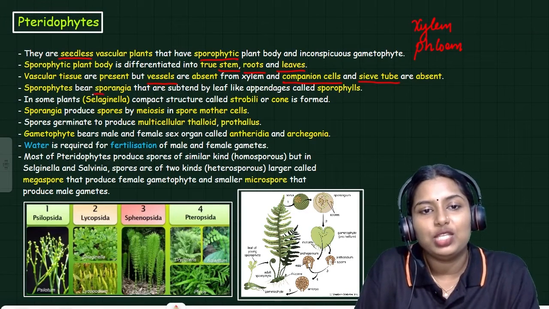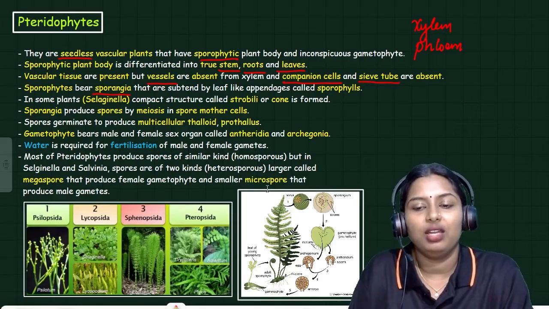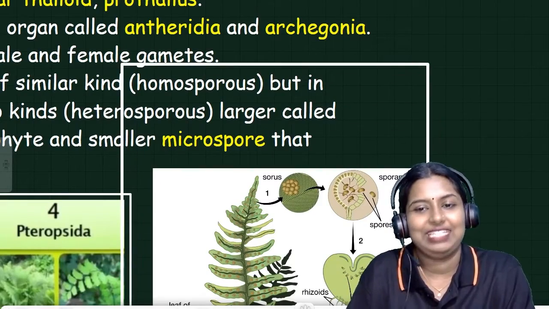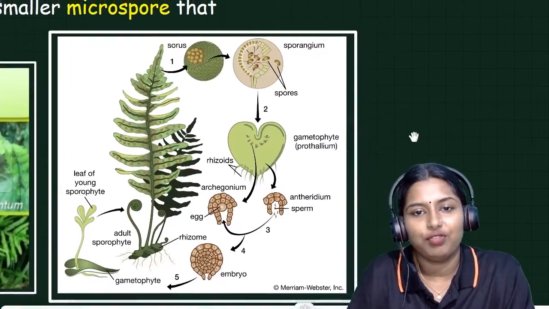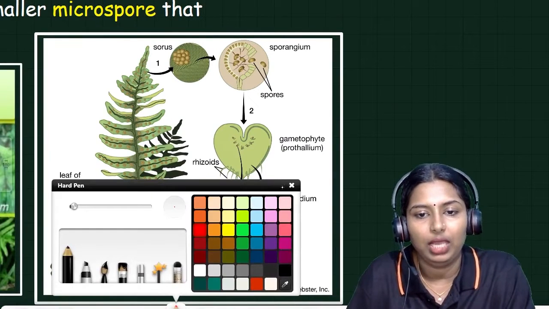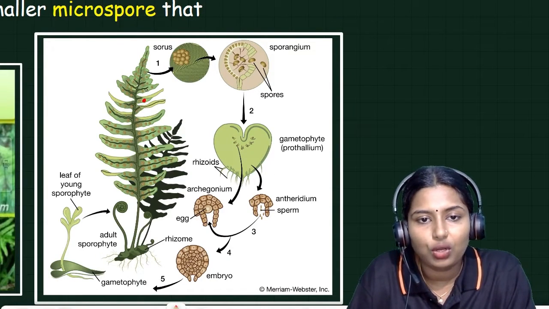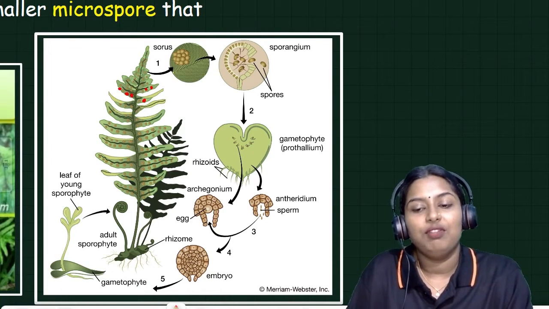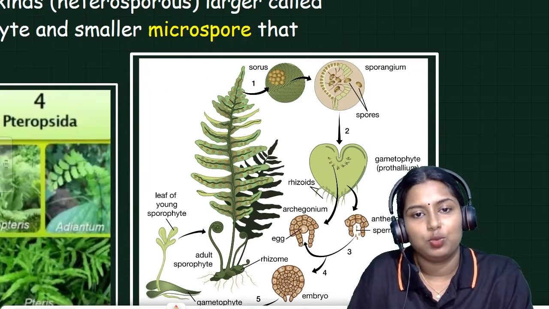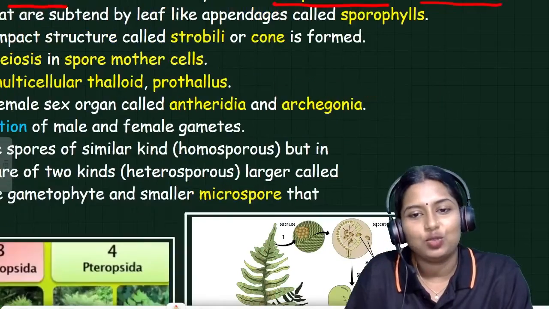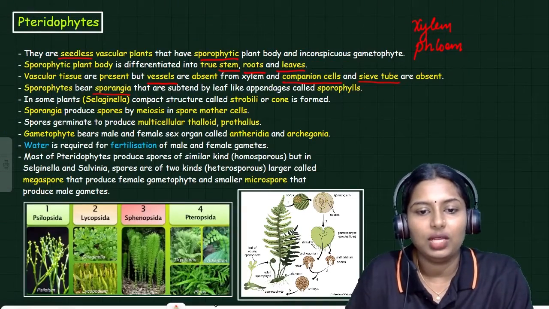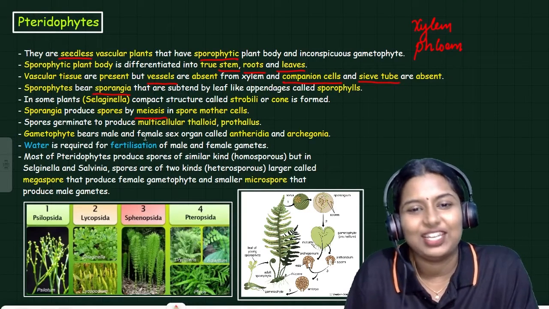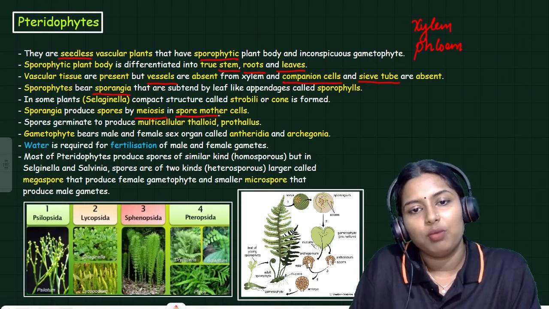Sporophytes bear sporangia. There is a specialized structure present in pteridophytes. Look at this image. Here you can see the image of a pteridophyte. Can you see this dot structure? This dot structure is called sporangia. The spores develop inside these sporangia. Sporangia produce spores by meiosis, reductional division, in the spore mother cell.